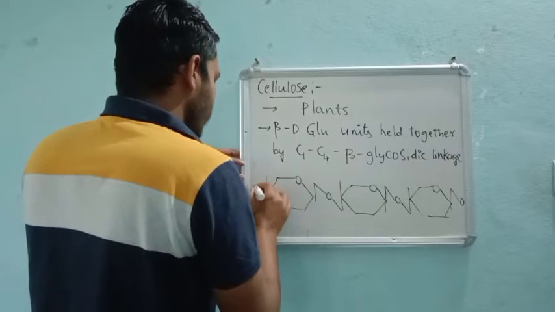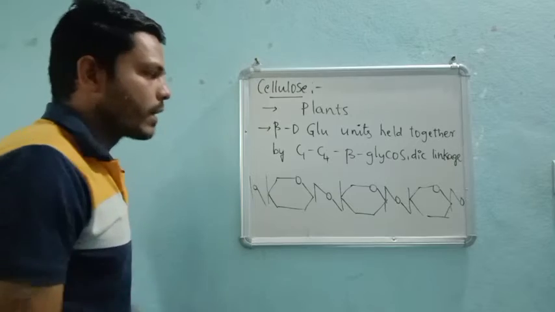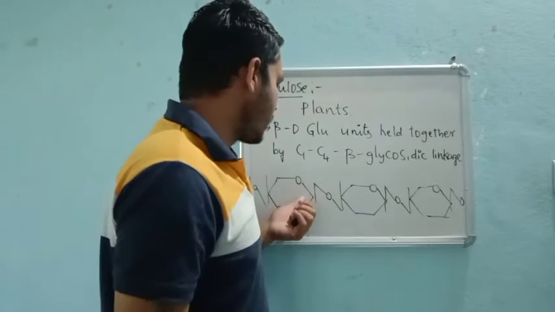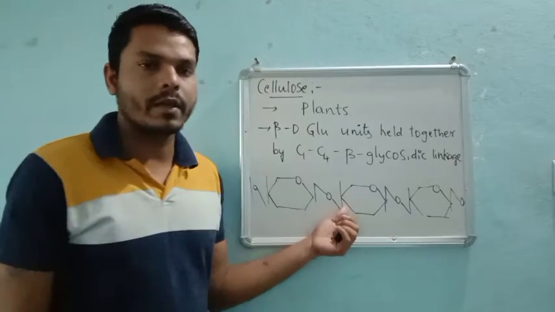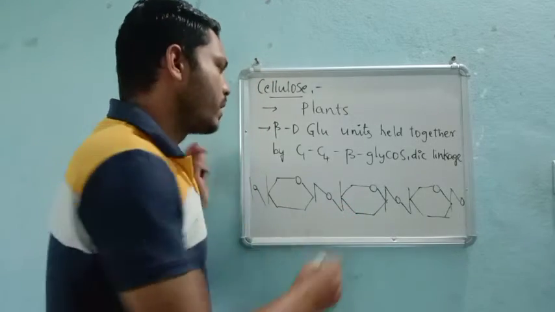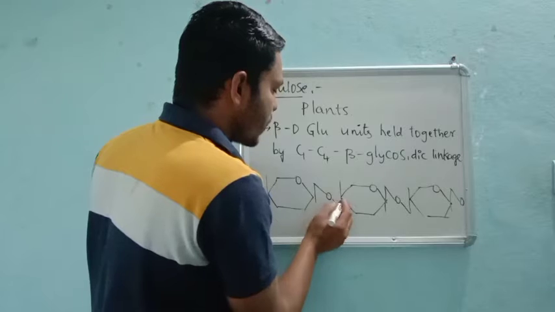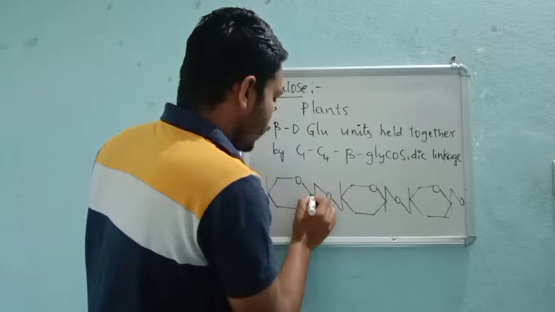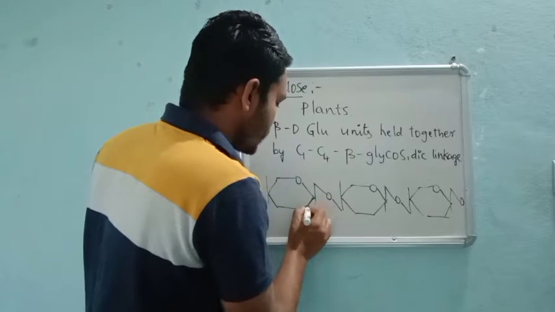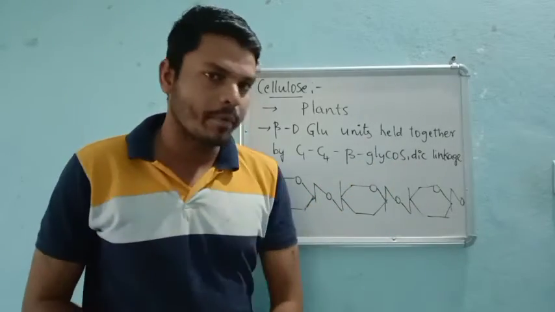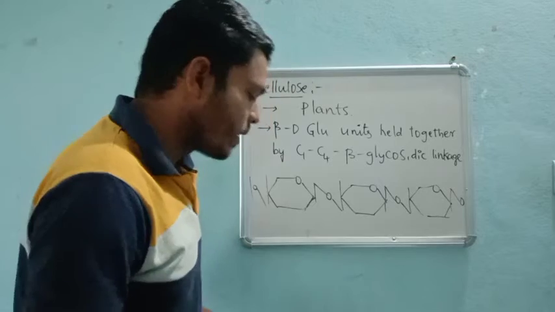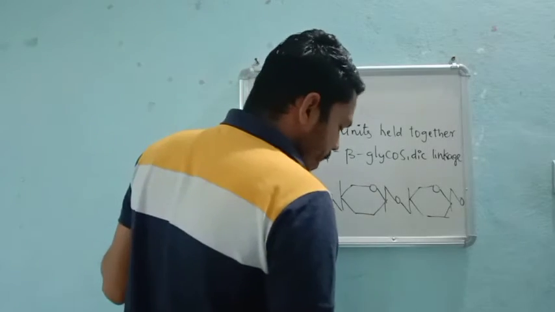That means C1 of one glucose will have a bond with C4 of another glucose unit to form a beta glycosidic linkage. Why? Because alpha and beta play a very important role. So that means beta glycosidic linkage in the case of cellulose.